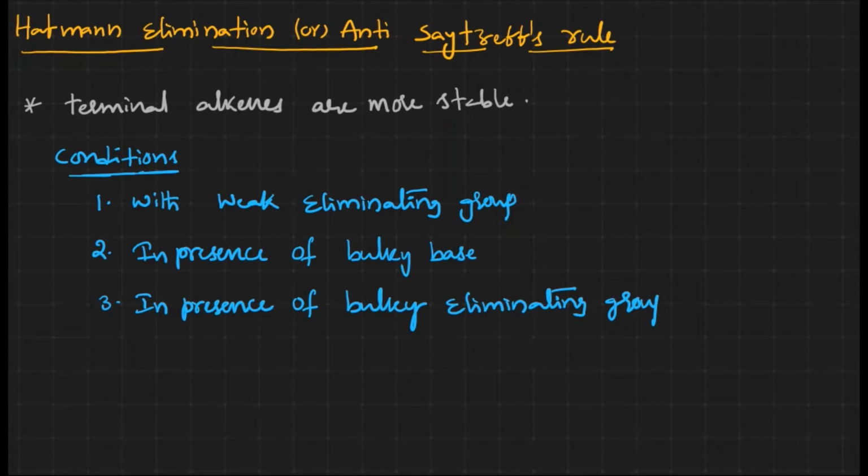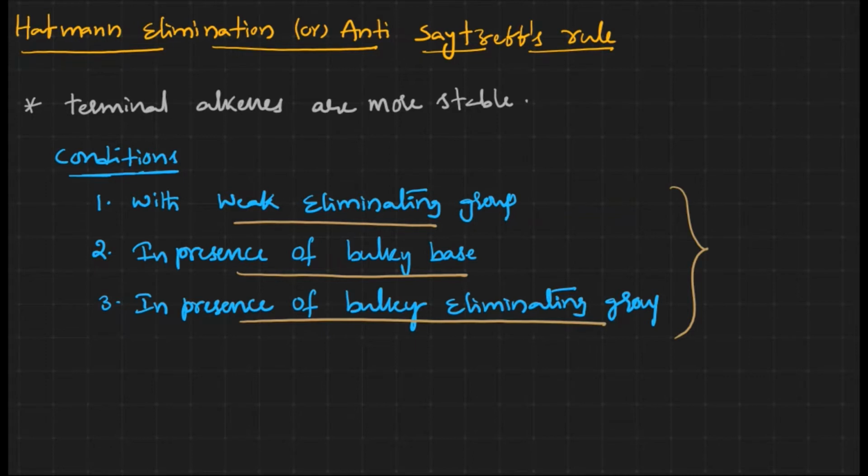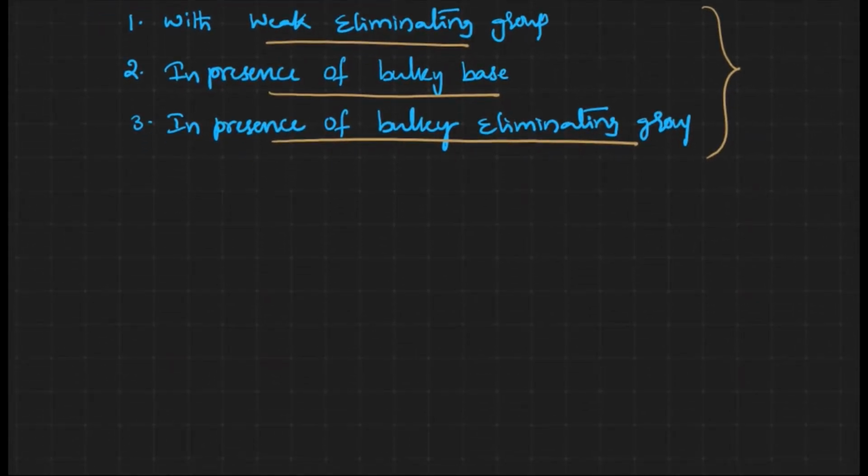There are certain conditions in which we can see the Hoffman elimination, where the terminal alkene is going to be the major one. Now let us see the conditions: with a weak eliminating group, in presence of a bulky base, and in presence of a bulky eliminating group. In these three conditions, we will get the Hoffman product as the major one. Okay, let us see with examples. Let us see the first one.